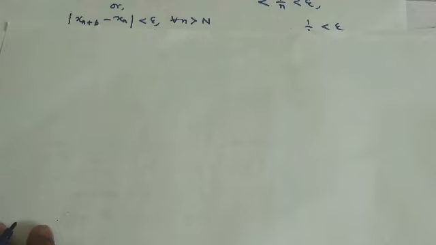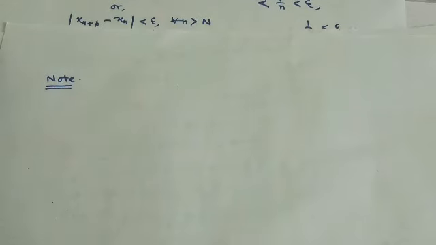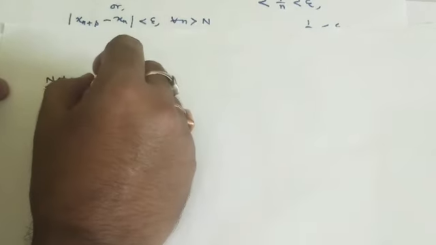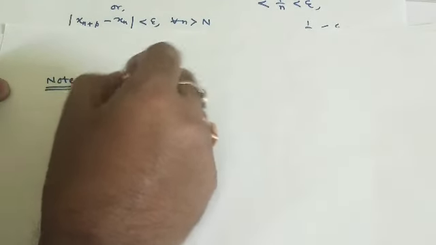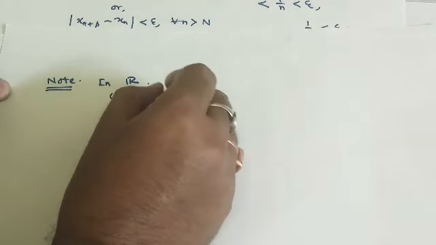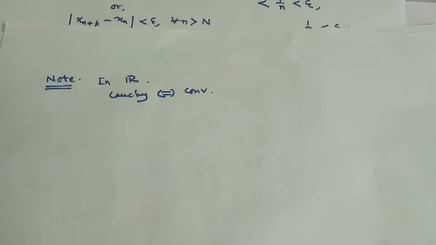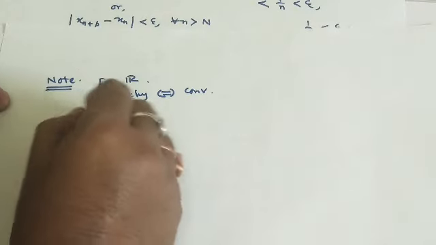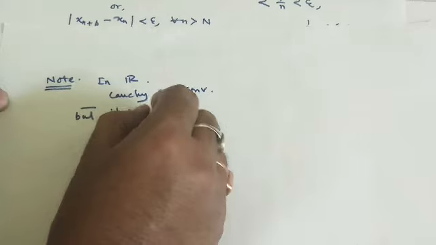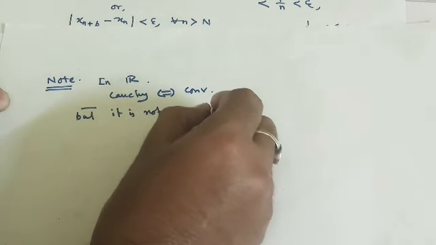Some results are there, but here I am giving you one keynote regarding this topic: every Cauchy sequence is convergent in the real number system, that is, in R Cauchy implies convergent, and a convergent sequence implies Cauchy sequence in R. But it is not true in general.